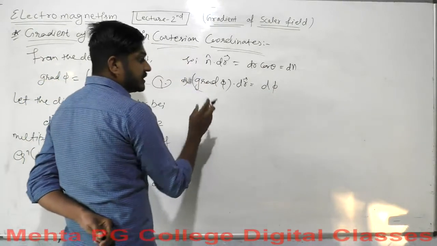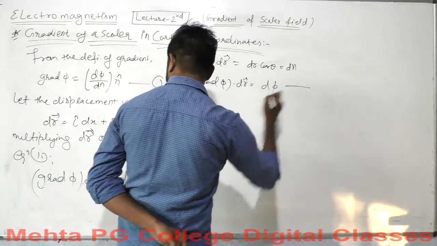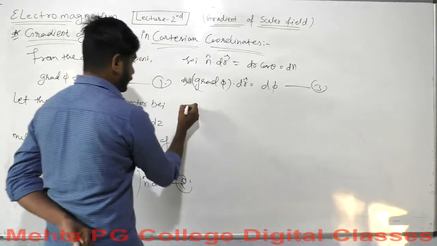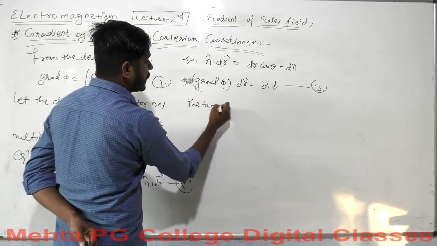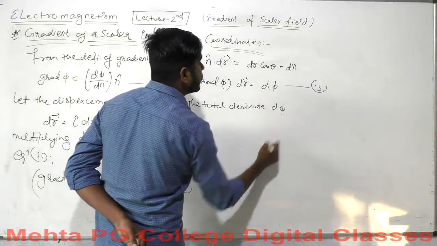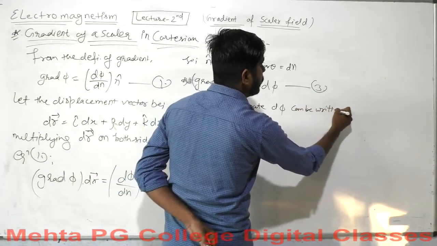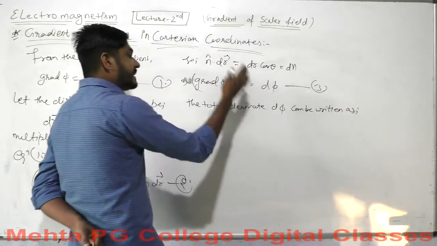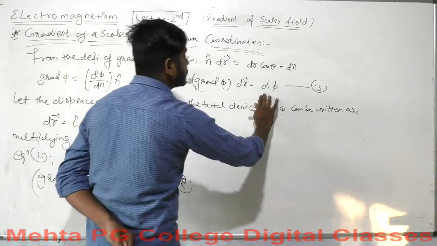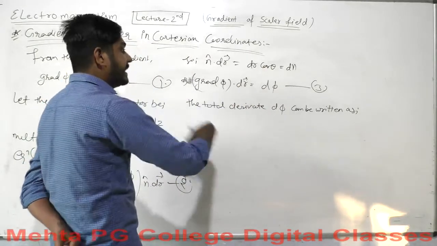This is d phi, so d phi leads to the total differentiation. Let's consider this is equation 2 and this is equation 3. The total derivative d phi can be written as, we will write d phi in some sort of curly derivatives.